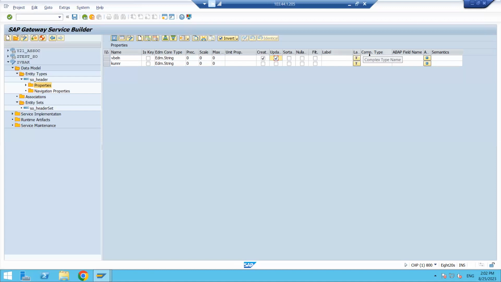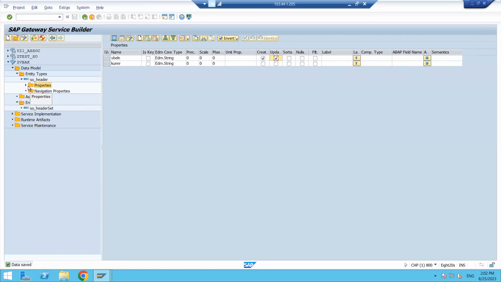And label not required. I will let you know one by one. I will discuss all these things also. So as of now, save it. This is saved. Fine, data saved.